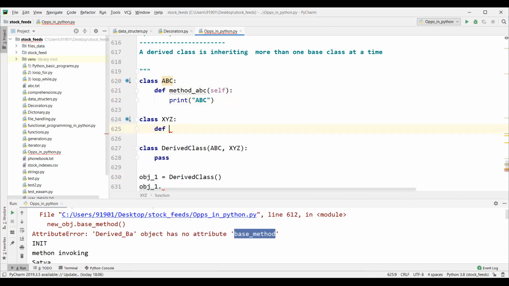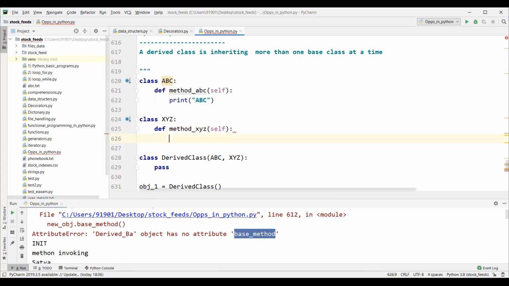Here we are going to define one more method, method_xyz. This is just conceptual knowledge, guys. In reality, based on our use case, we have to think like this: whichever inheritance type is suitable for your use case, we have to use it appropriately, based on your use case and need.